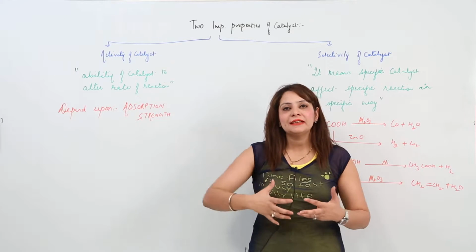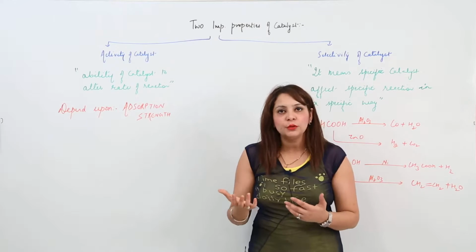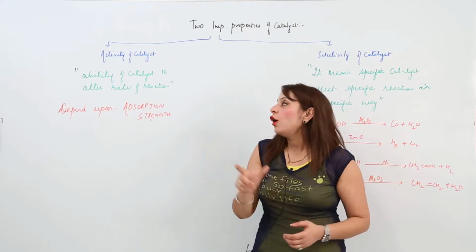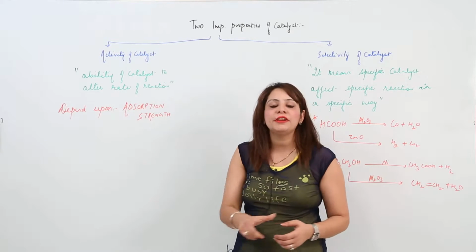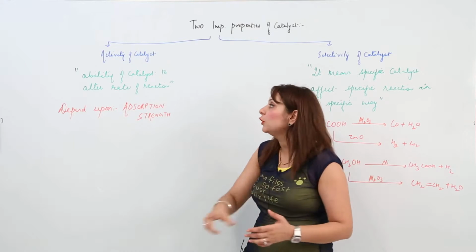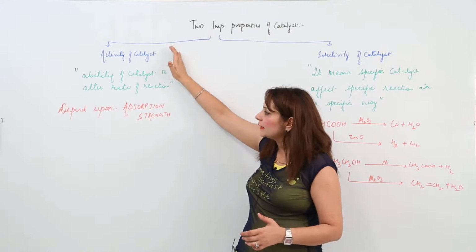We know that the catalyst may alter the rate. We know that if it is present, obviously it is going to alter the rate. So that ability of the catalyst to alter the rate of reaction, that means it may increase or decrease, that ability of the catalyst is something called the activity of the catalyst.